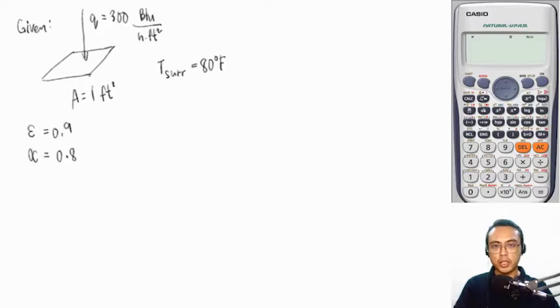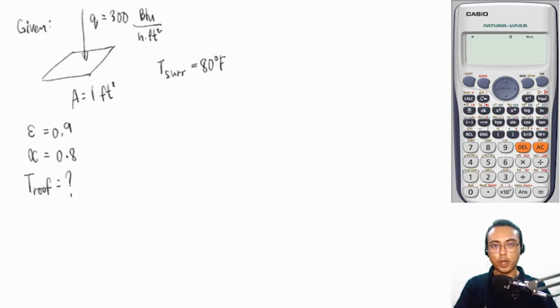Here are the given data for our problem. So we assume that we have a 1 square foot area of the roof. The rate of heat transfer coming from the sun is 300 BTU per hour per square feet. The surrounding air temperature is 80 degrees Fahrenheit, and we are given the emissivity and the absorptivity. And we are required to solve for the equilibrium roof temperature.